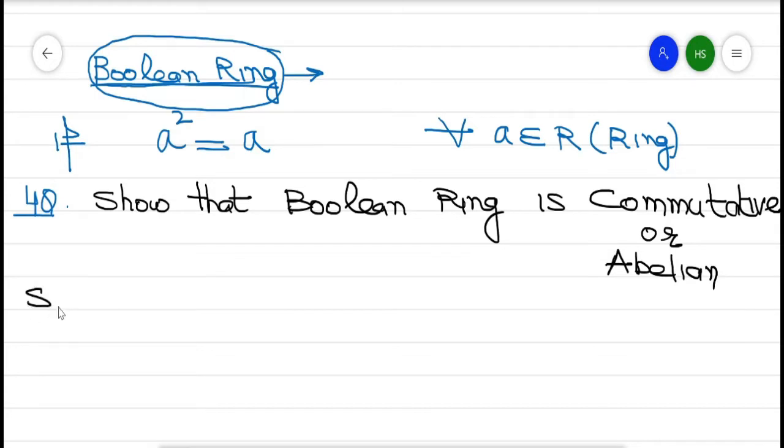So this is the statement of my question, that every Boolean ring is commutative.